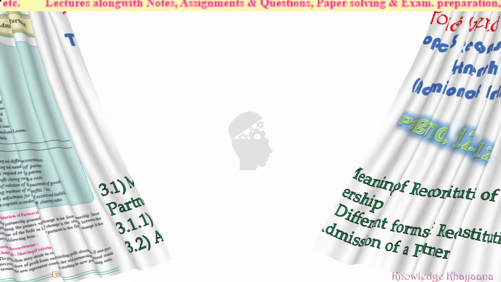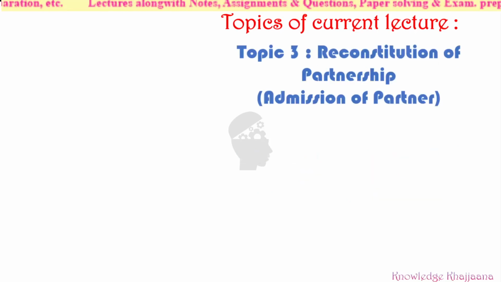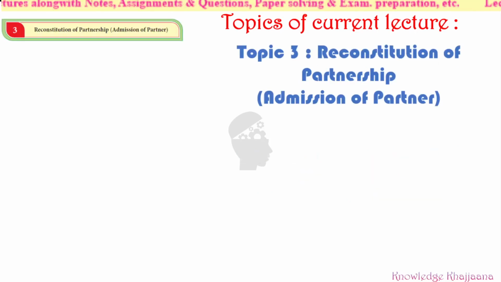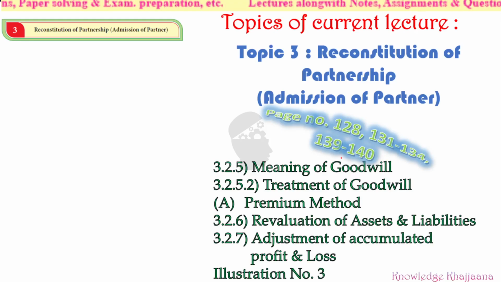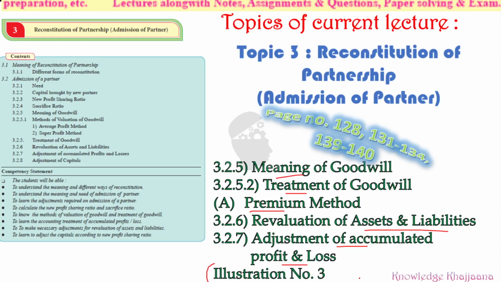And what is unveiling with us today? Today we are going to continue the same lesson, same topic, and we will cover different topics. We are going to cover the meaning of goodwill, treatment of goodwill, with reference to only one method of treatment of goodwill, that is the premium method. Then revaluation of assets and liabilities, and adjustment of accumulated profit and loss. Apart from that, we will also take illustration number 3.